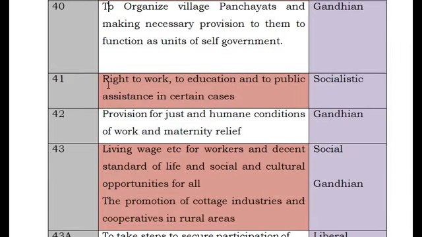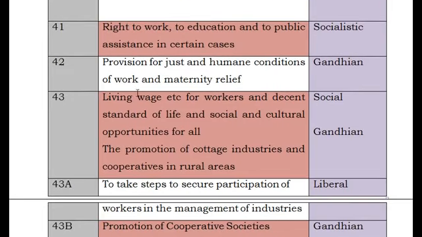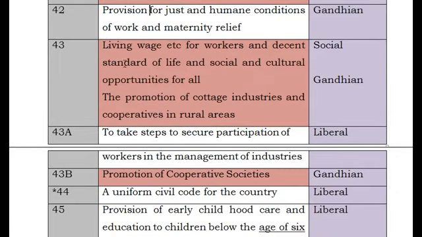And Article 41 talks about the right to work, education, and public assistance in certain cases. And 42 talks about provision of just and humane conditions of work and maternity relief. This is related to women, and this says that humane conditions of work should be provided, like proper food, proper ambience and a proper work environment, and women should be given maternity relief. This is given by Article 42.